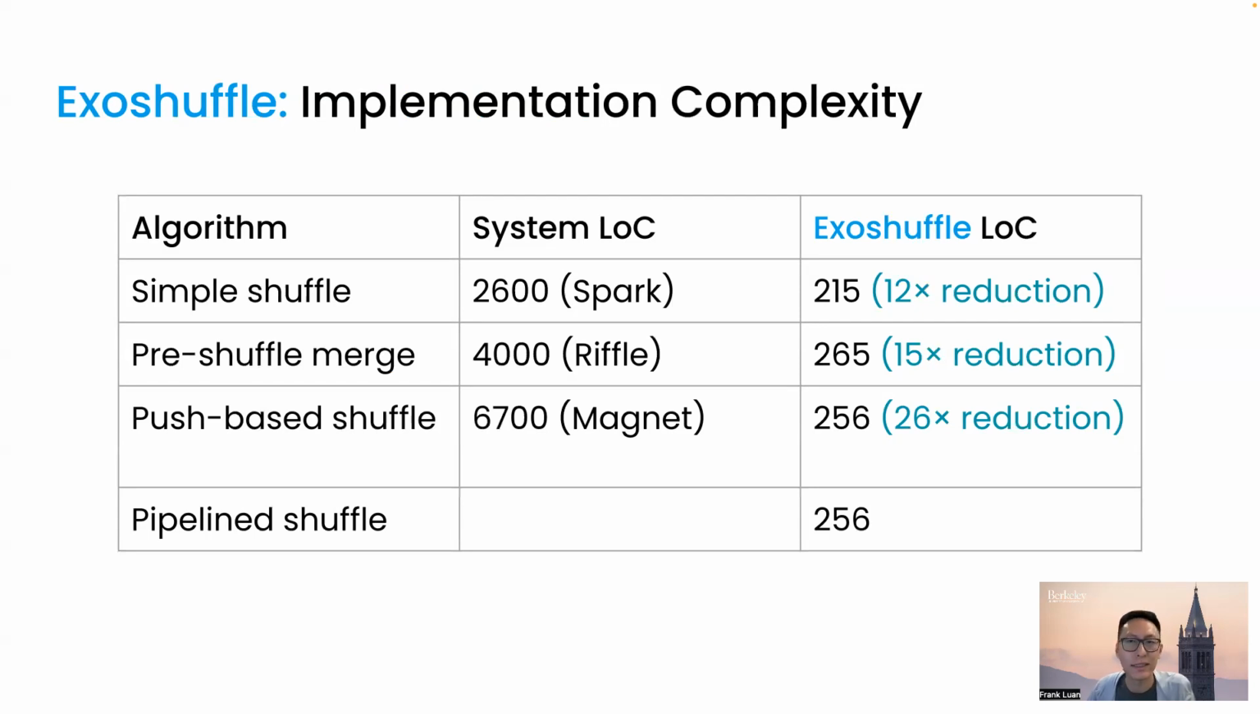This makes it drastically easier to implement than to build a full-blown shuffle system from the ground up. Therefore, we see more than 10x reduction in lines of code needed to implement each particular shuffle algorithm. Of course, these other systems have more components for productionization, and in Exoshuffle, we just implement the core algorithm.